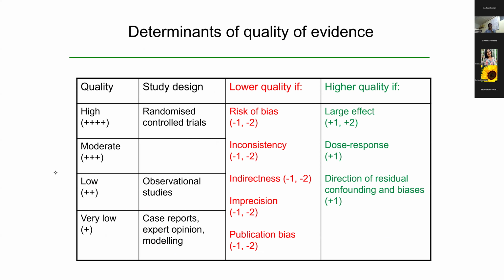If you have an observational study, which starts off with a very low quality of evidence, you can increase the quality by 1 or 2 for a large effect. If you have a dose response benefit, you can increase it by 1. If you have confounding that is actually opposed to your final result, you can also increase it by 1.